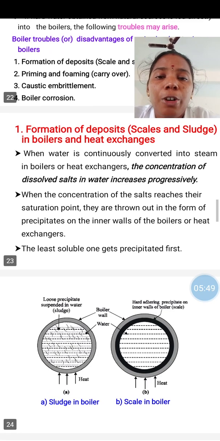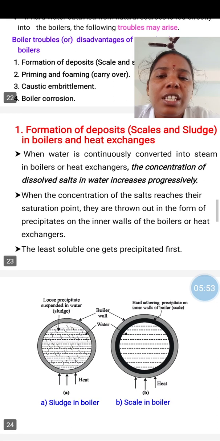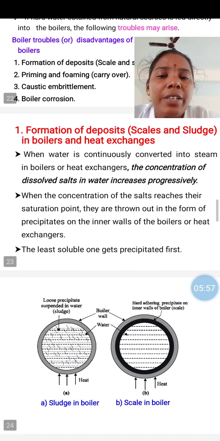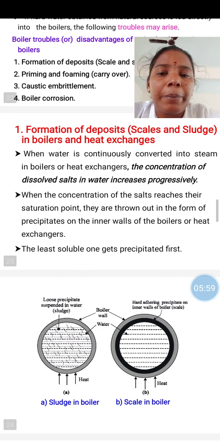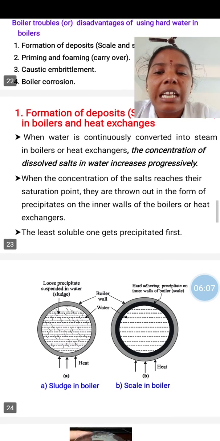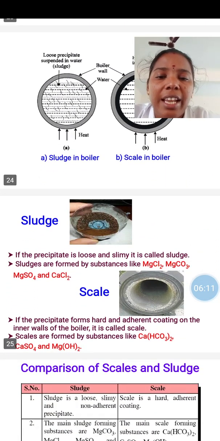First one is formation of deposits. That means when water is continuously converted into steam in a boiler or any heat exchanger, the concentration of dissolved salts in water increases rapidly. When it reaches the saturation point, they form precipitates. Depending on the formation of precipitates, the deposits can be classified into two types. One is sludge, second one is scale.